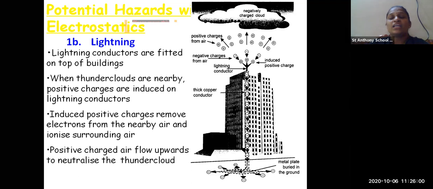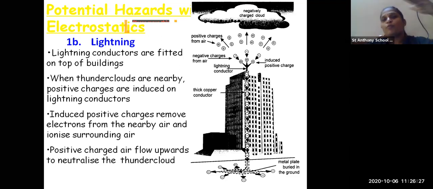The lightning conductor has negative electrons, and the thunder clouds have positive charges. So the induced positive charges remove the electrons from the nearby air and ionize the surrounding air. So the positively charged air flows upward to neutralize the thunder cloud.